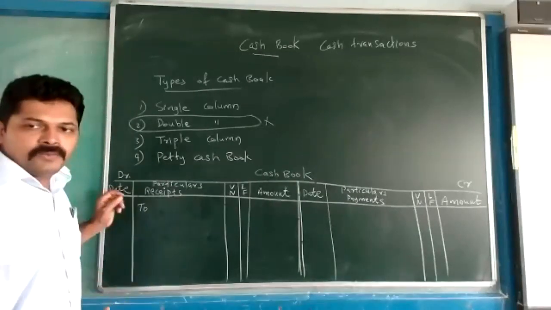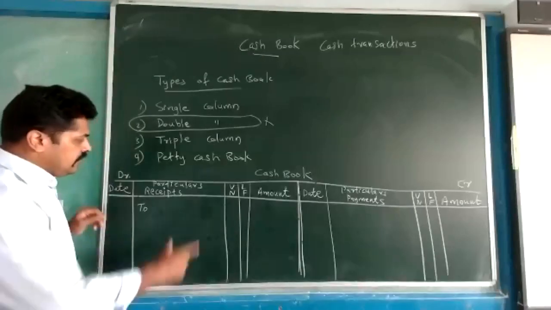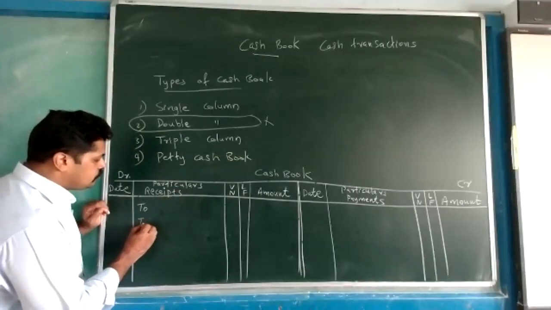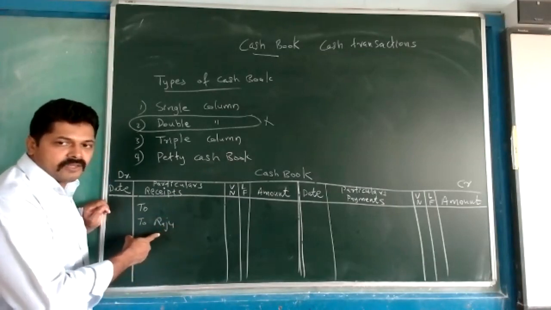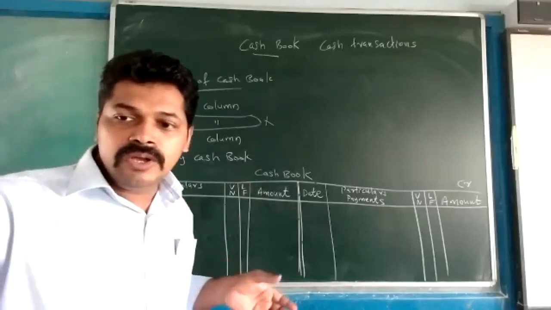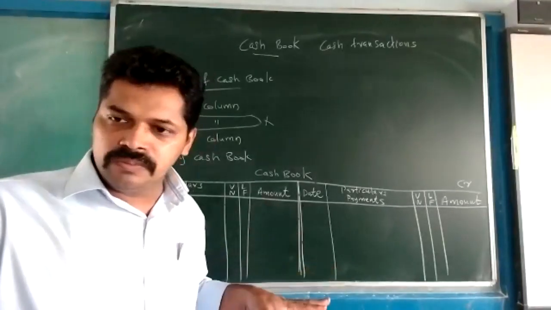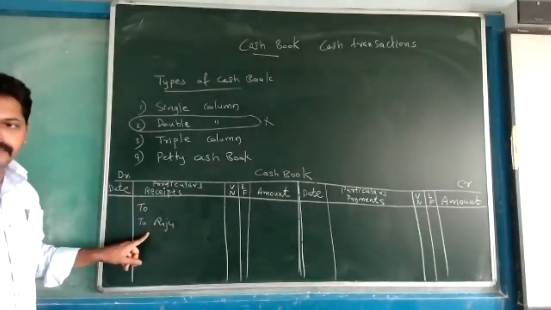Suppose we received money from Raju. Then it is a receipt here. We are writing "to Raju". Raju is the credit aspect. If you are thinking about the journal entry, what is the journal entry for money received from Raju? Cash account debited to Raju. So that credit aspect we are writing here in this side.